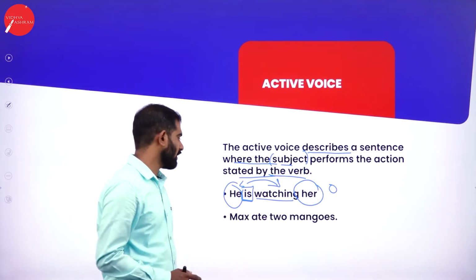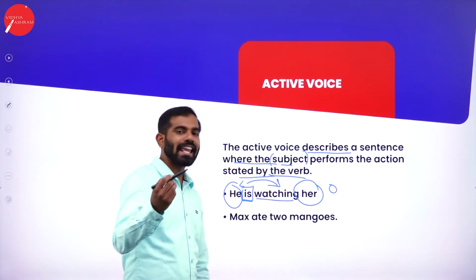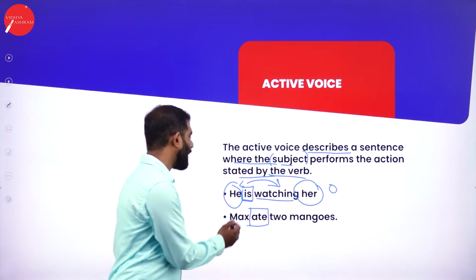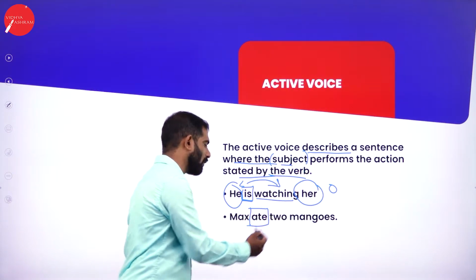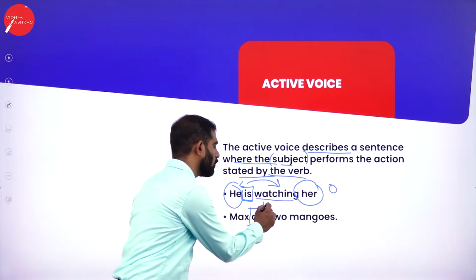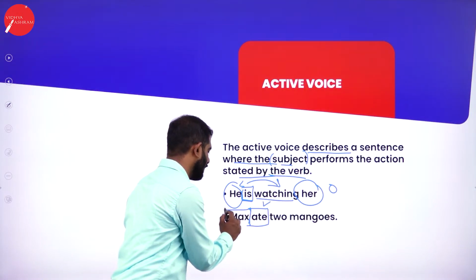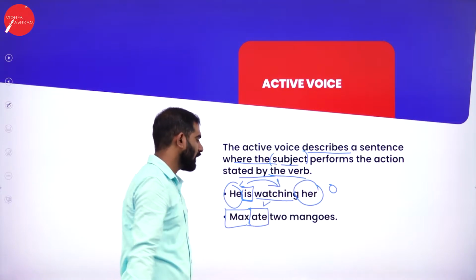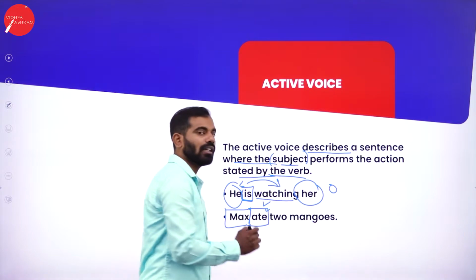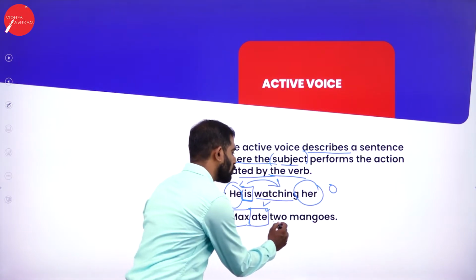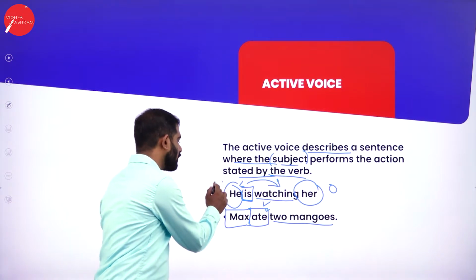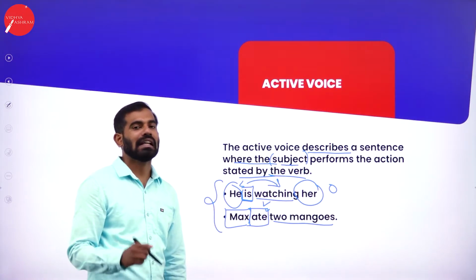And there is second sentence here, Max ate 2 mangoes. Observe the action word, Max ate 2 mangoes. There is no auxiliary verb here. This is the main verb, and what is Max here? It is the subject, and what action is he doing here? Eating, which is in past tense. Ate 2 mangoes is object. So both these sentences are in active voice.